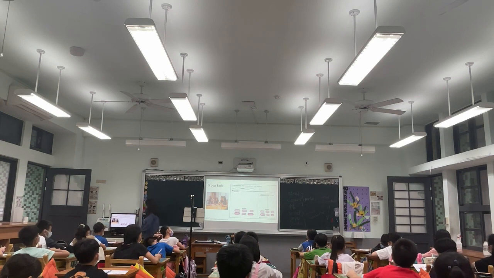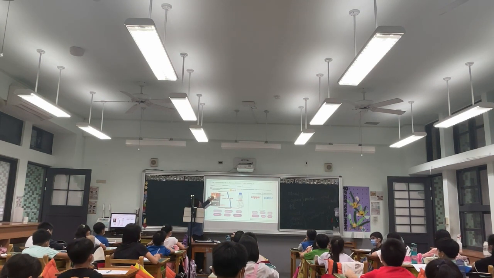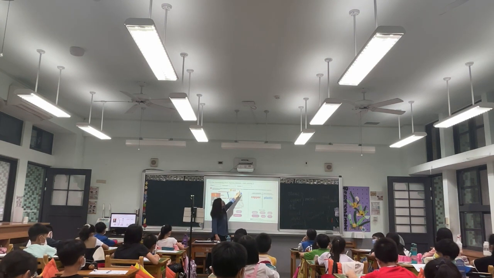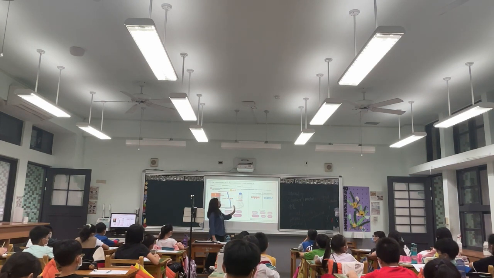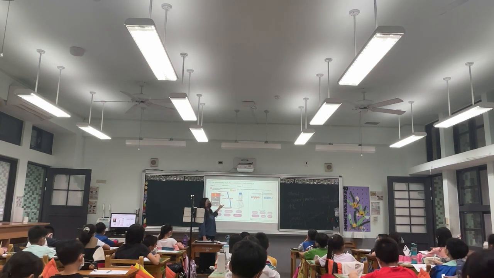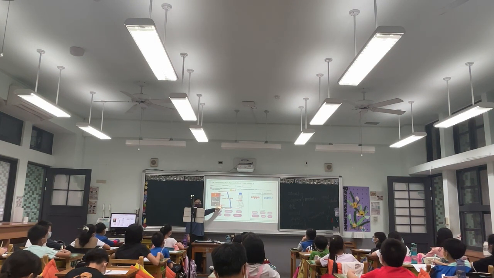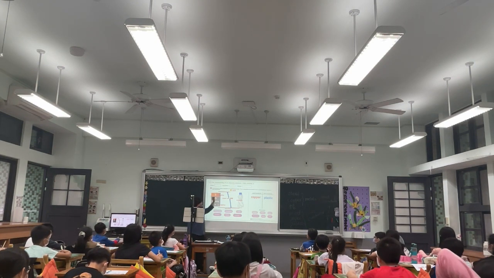I'll show you how to do it. You need to draw like this. There's a battery, and please, I forgot to draw this. There's a line here, okay? Please draw a line here, and then you need to write down the word. For example, this one is negative. What is negative? Negative. And positive.